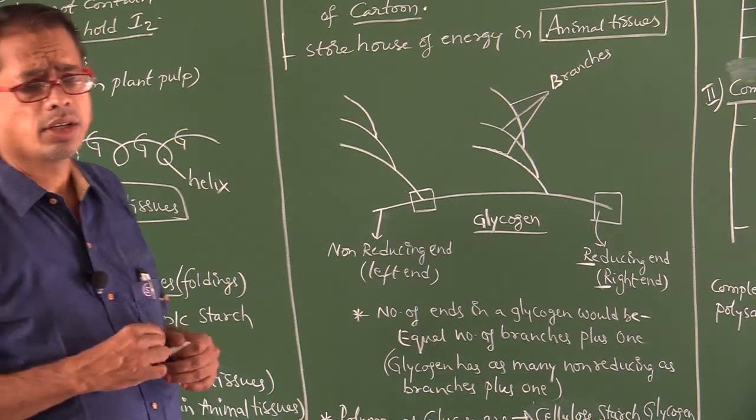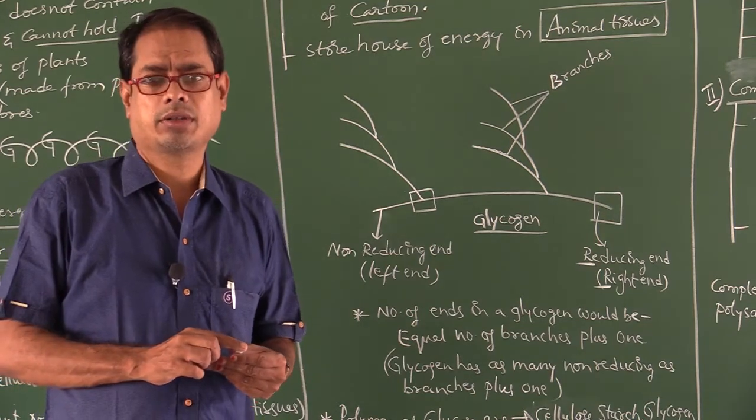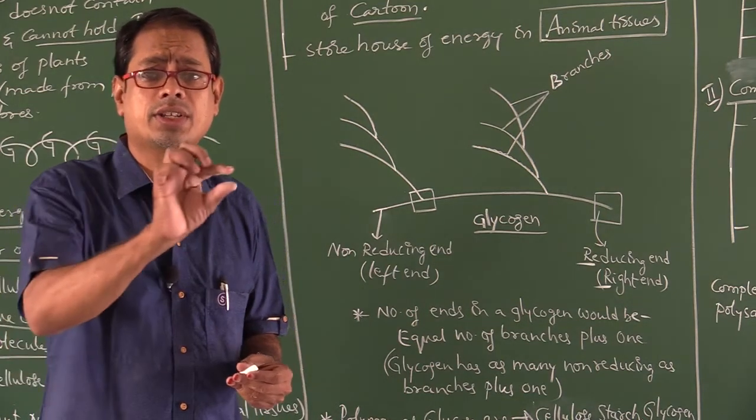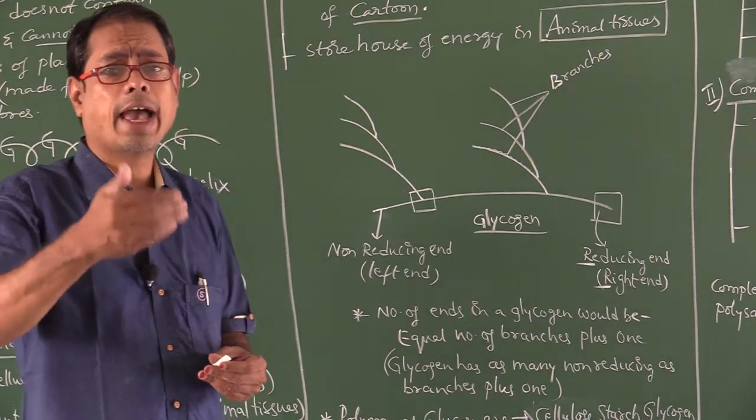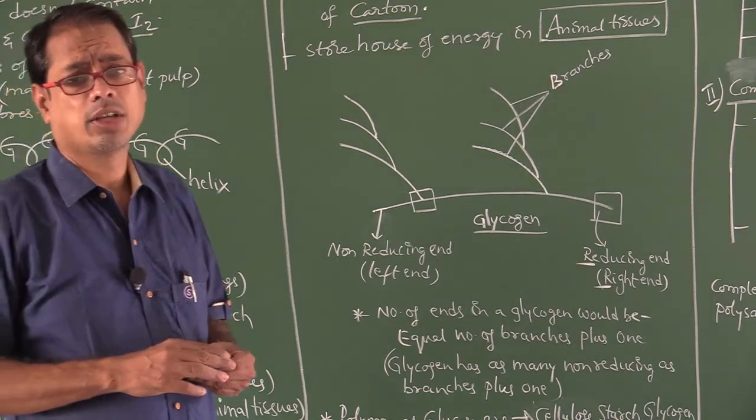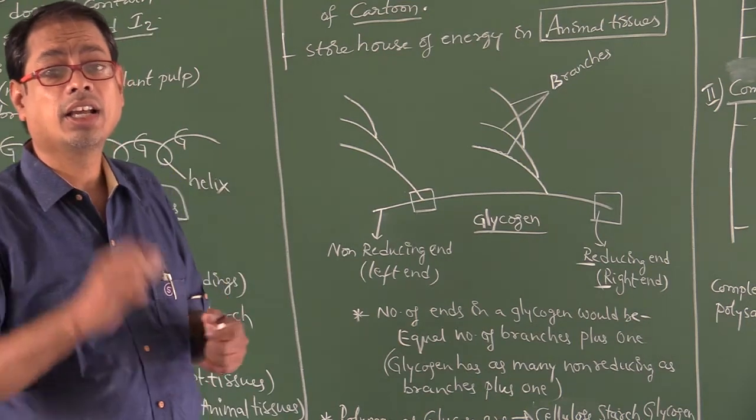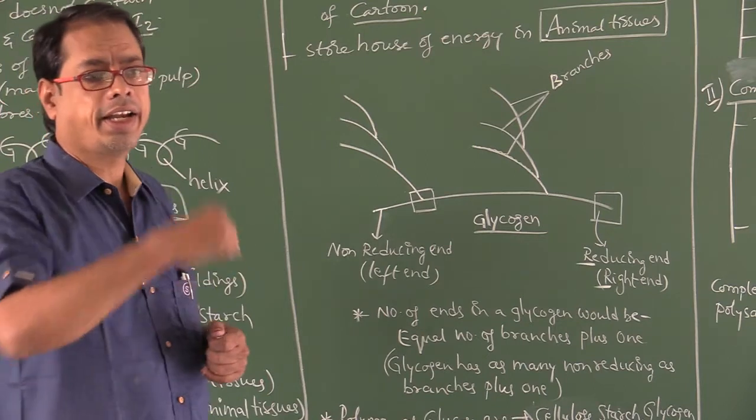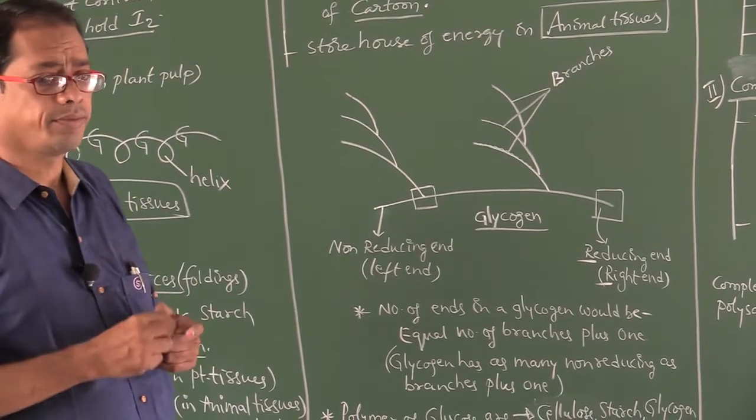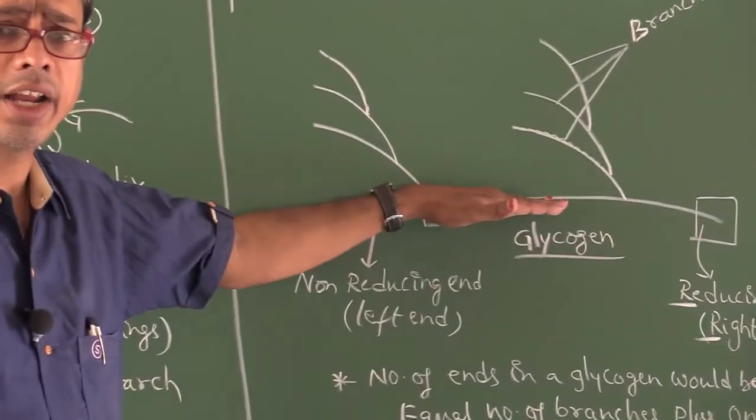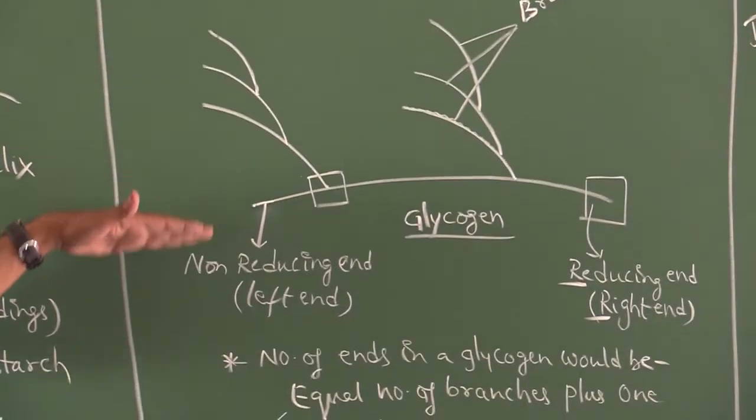How can you remember? Between amino acids which bond is formed? Peptide bond is formed. That peptide bond grows in the direction of C to N. Carboxyl group of one amino acid is attached to amino group of next amino acid. So the left end in a protein is called N-terminal end. Right end of a protein is called C-terminal end. Whereas in glycogen or polysaccharide, right end is called reducing end. Left end is called non-reducing end.